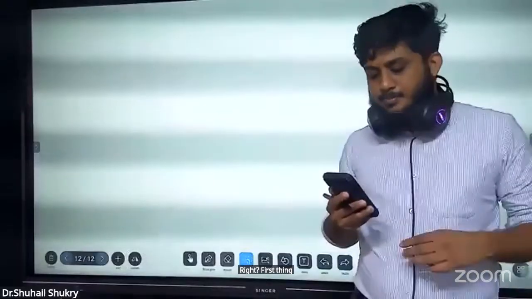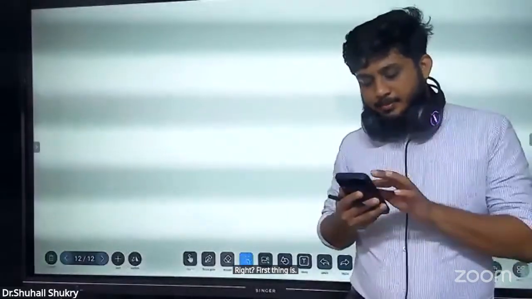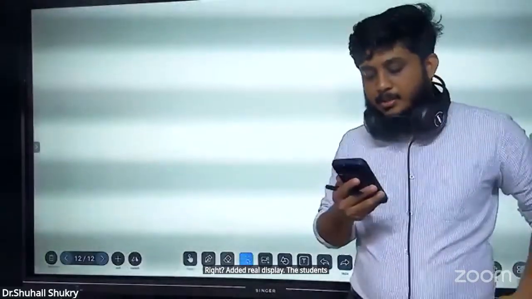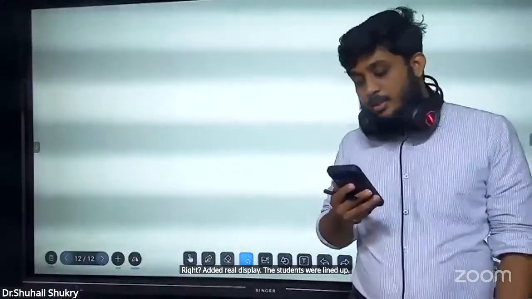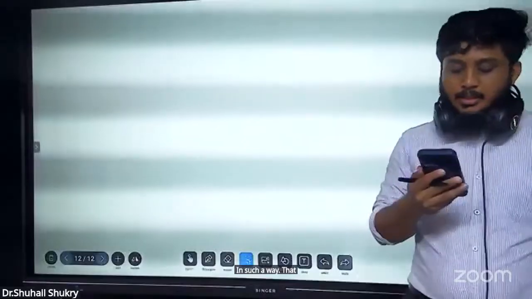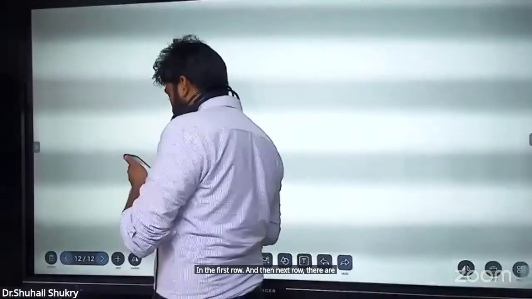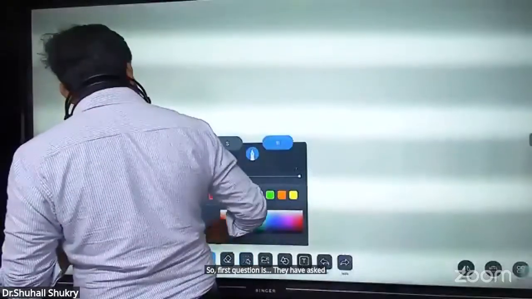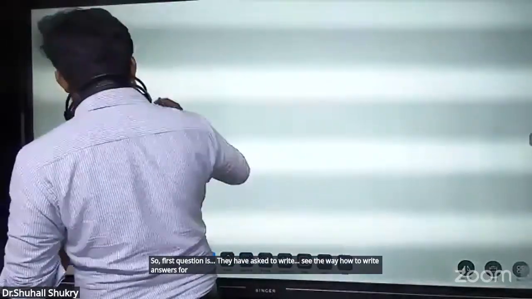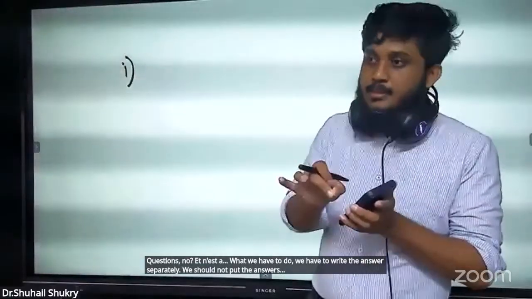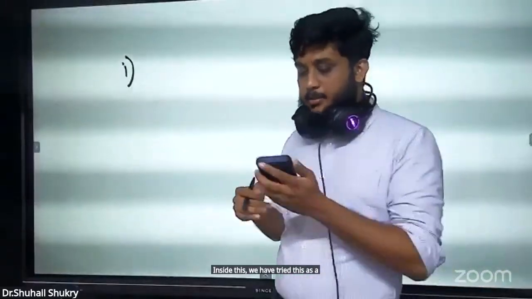First thing is, at a drill display, the students were lined up in such a way that there are 4 children in the first row. And in the next row, there are 3 more children than the first row. See the way how to write answers for a question. Normally these are second questions. We have to write the answers separately. We should not put the answers inside this. We have to write this as a completely separate thing, right?